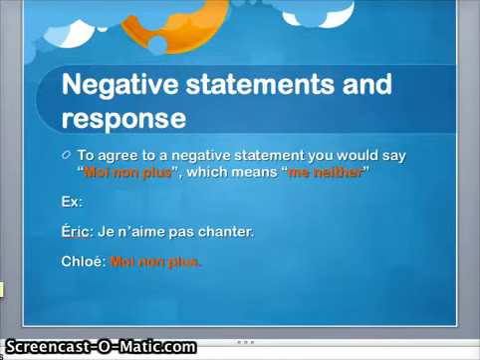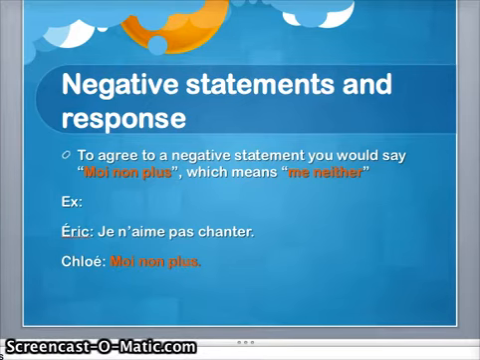Negative statements and response. We're on slide number 5. Go ahead and fill in your blanks. To agree to a negative statement, you would say moi non plus. Moi non plus means me neither. Okay? For example, Eric says, je n'aime pas chanter. And Chloé says, moi non plus. And moi non plus means me neither. Therefore, Chloé does not like to sing, just like Eric doesn't like to sing.